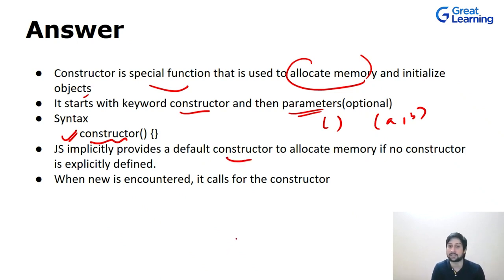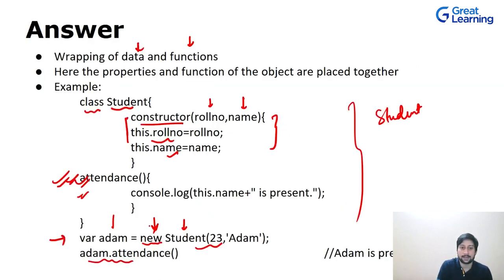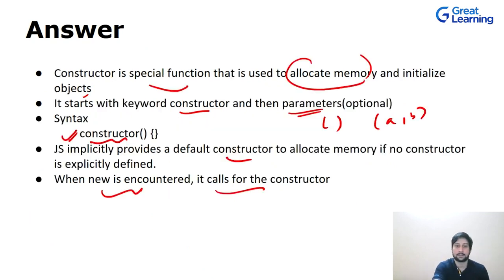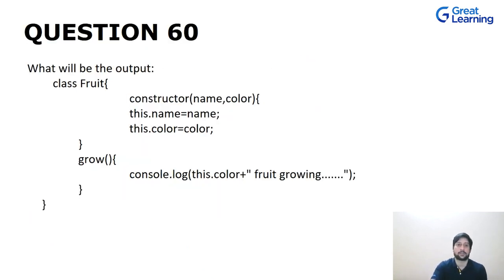If there is no constructor defined in your class, don't worry, it will be defined implicitly. And when new is encountered, it calls the constructor. As you can see over here, whenever it encountered this new keyword, it called this constructor, which is over here. Now let's move on to the next question.